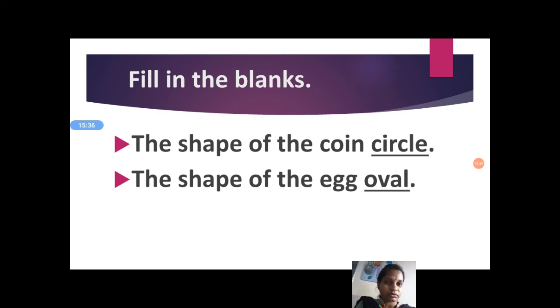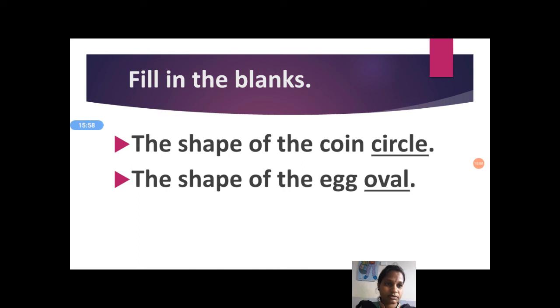When school starts, at that time we will take those remaining shapes. Those are pentagon, hexagon, cube, cone, and cylinder. Those shapes we will teach when school starts. So I will give homework.